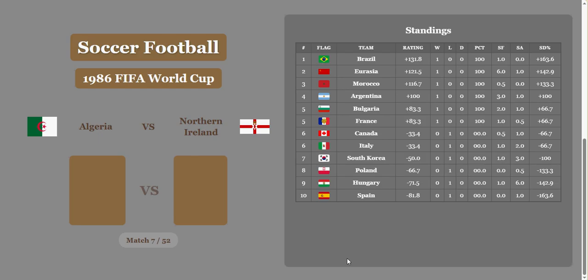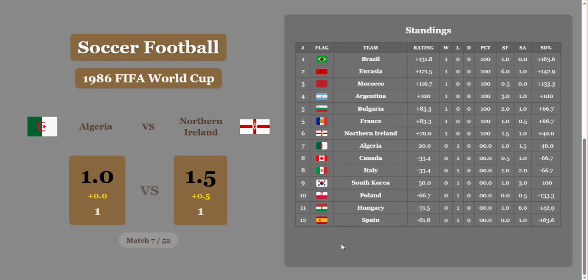Algeria versus Northern Ireland. 1-1. Northern Ireland is so small they're going to get a half goal and take the win. And they're in 6th, Algeria in 7th. Brazil winning it right now.